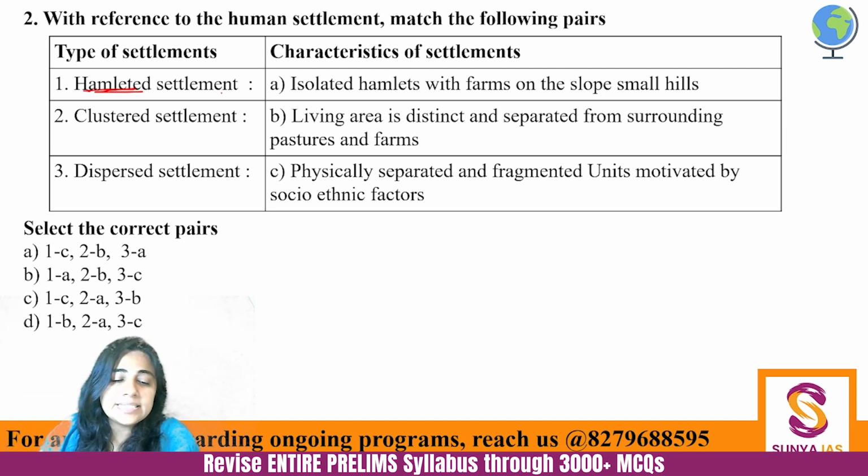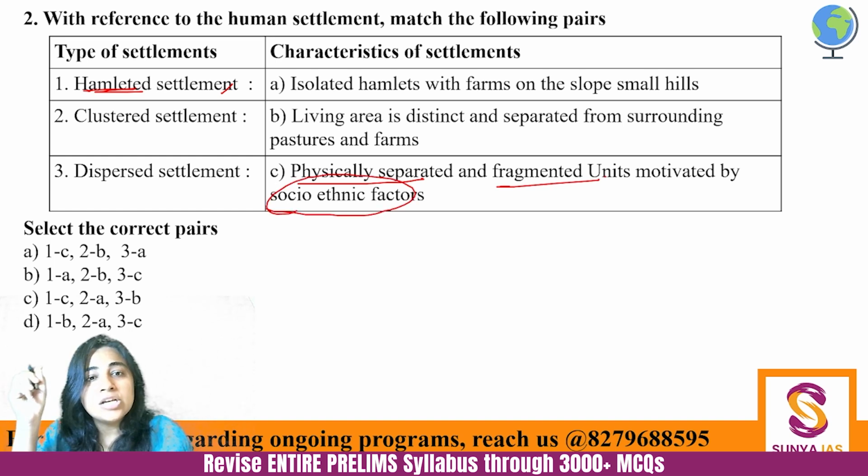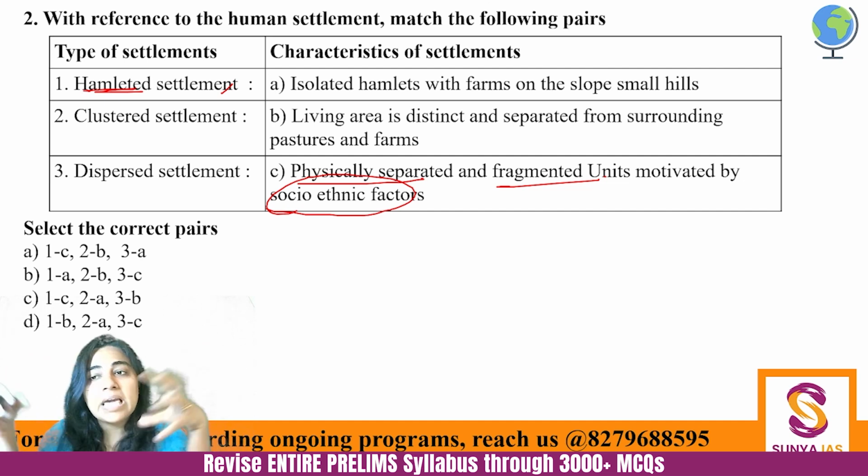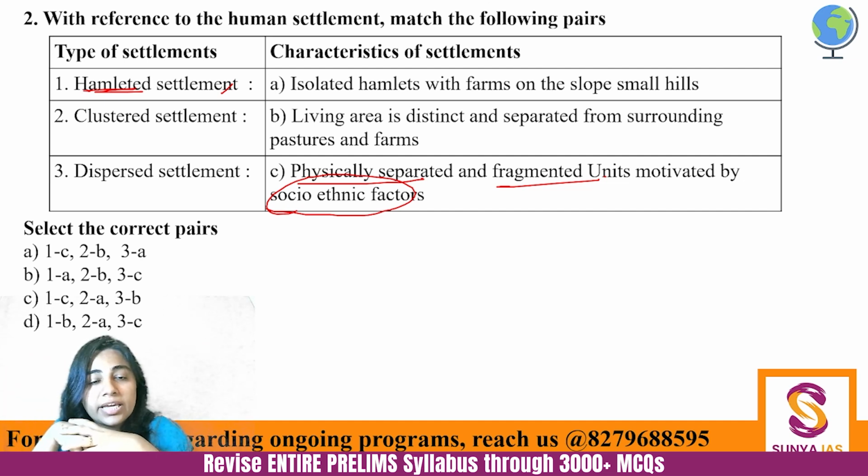So hamlets are basically physically separated and fragmented units motivated by socio-ethnic factors. Okay? So some social factor would be there, some ethnic factor would be there. Like, people of the same kind, with the same identity, tend to live together, right?